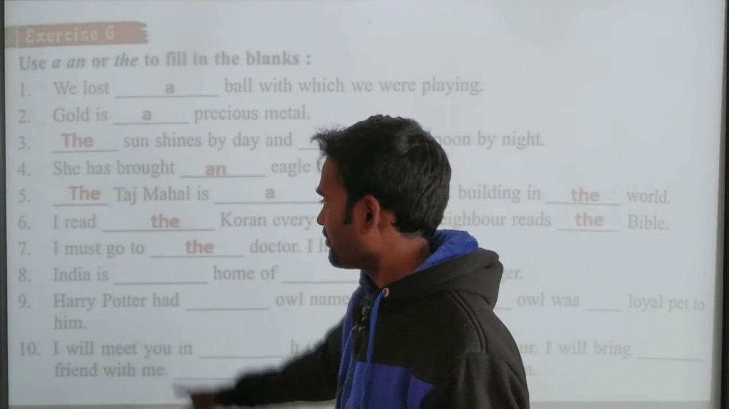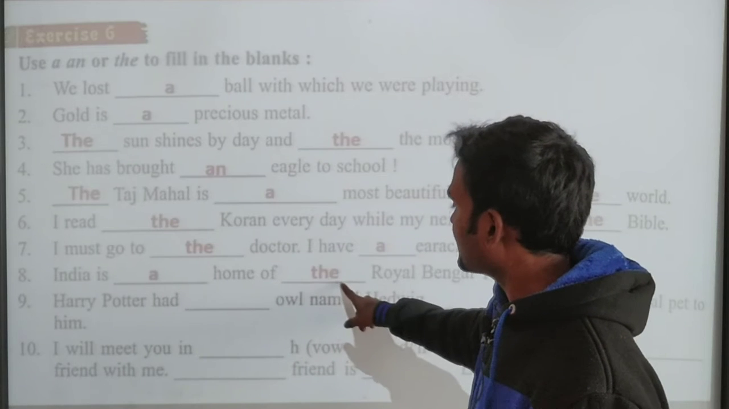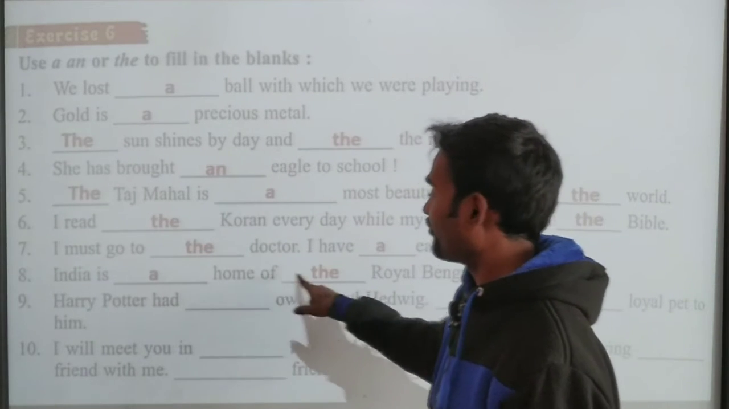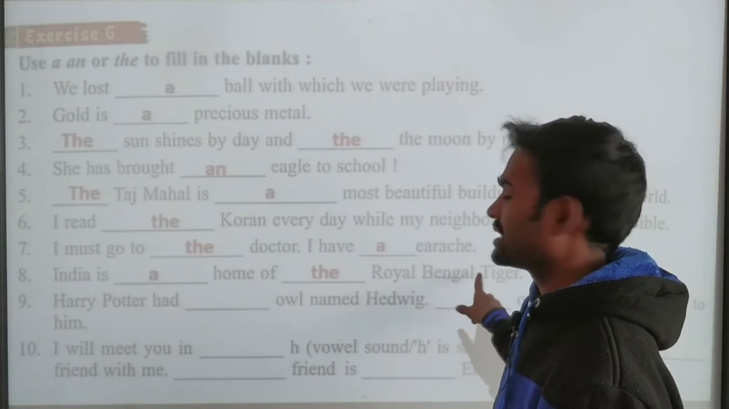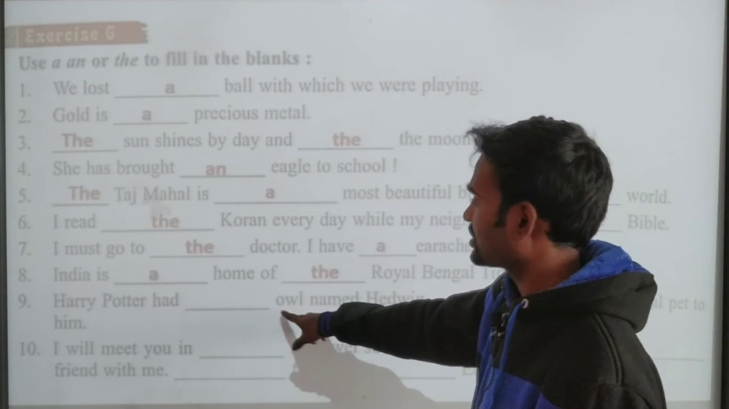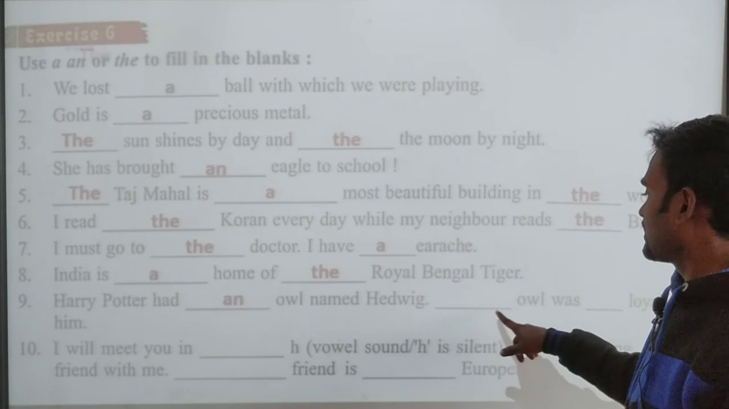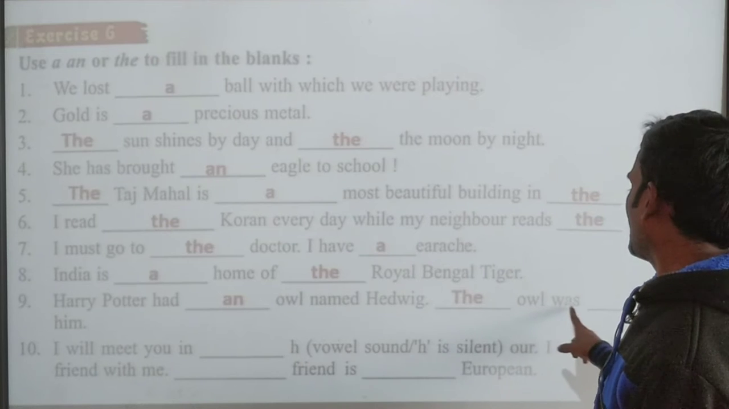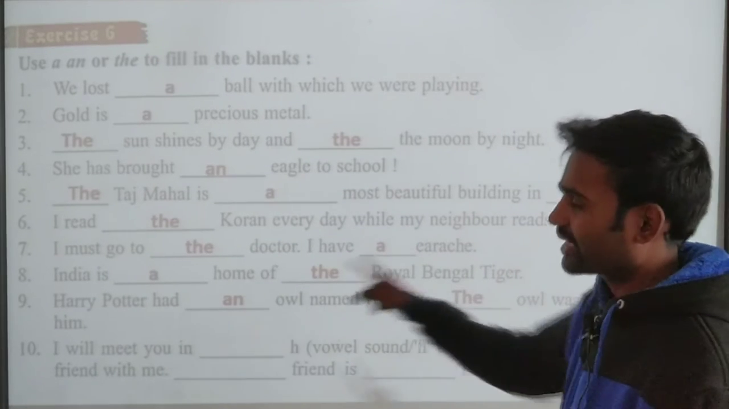Clear? India is dash home of the Royal Bengal tiger. India is the home of the particular Royal Bengal tigers. And the next one, Harry Potter had dash owl named Hedwig. The owl, we are just indicating once again the same thing. The owl was a loyal pet to him.